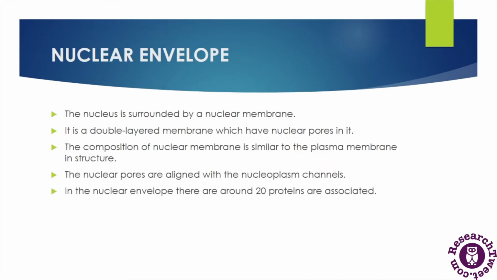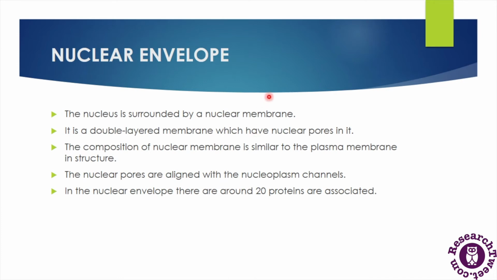Now let's understand the first component of the nucleus, which is called the nuclear envelope. Basically, the nucleus is surrounded by a nuclear membrane, and the nuclear membrane is a double membranous sheath, or a double membranous structure.